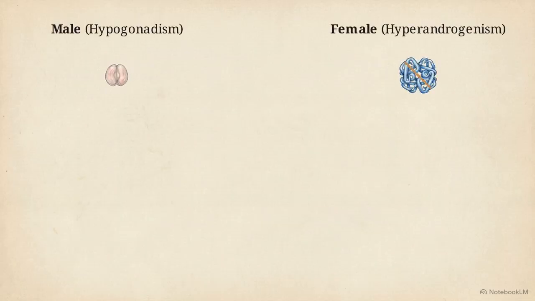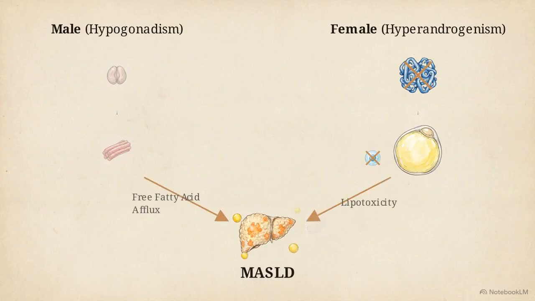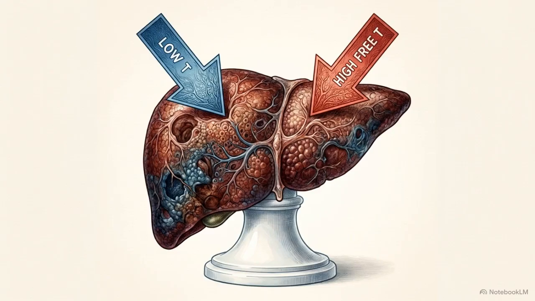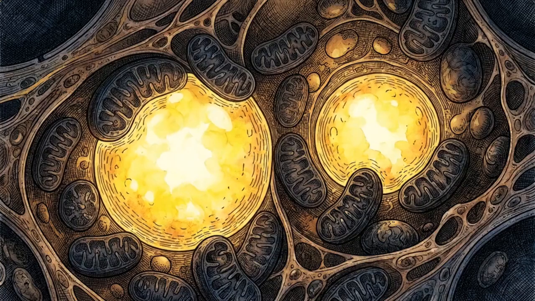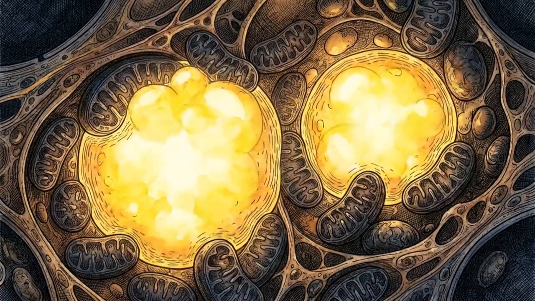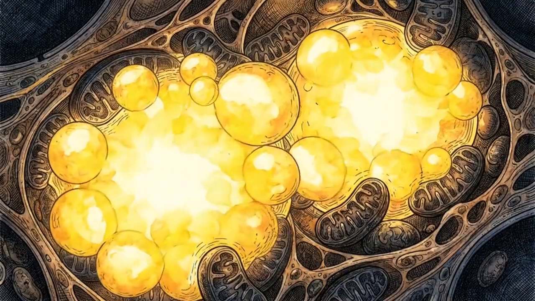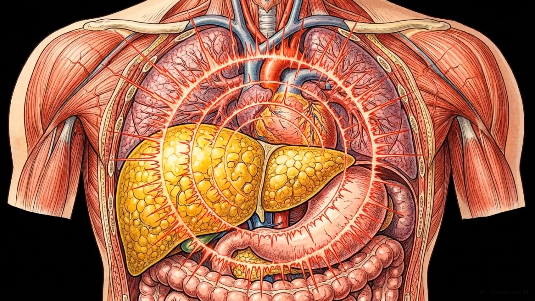Comparing the male and female metabolic pathways shows how these distinct endocrine disruptions intersect. Losing testosterone in men and gaining free testosterone in women lead the body to the exact same destination. That destination is a state of advanced cellular dysfunction, marked by unchecked lipid droplet accumulation and the collapse of mitochondrial energy production. Once steatosis is established, the liver itself begins to exacerbate the systemic endocrine imbalance.